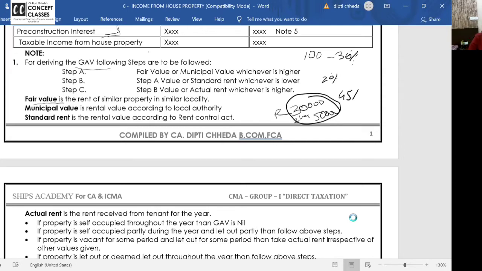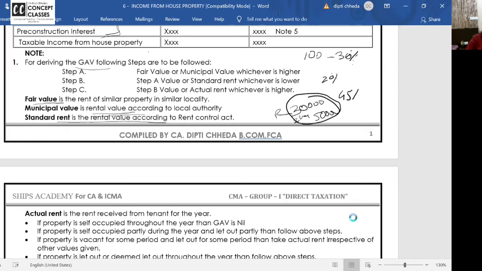Next, municipal value. You can go to the corporation office, give your house number, and they can tell you how much rent you will get according to the municipal value. Standard rent is the rental value given by the Rent Control Act. It is the standard minimum rent of this area, for these many square feet, that you should get.